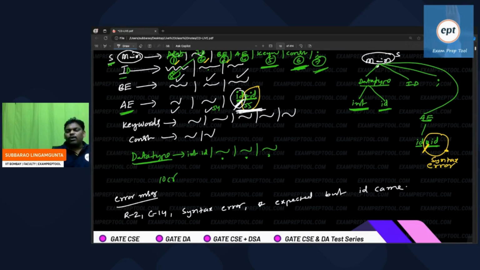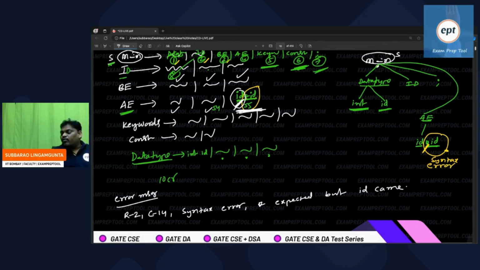Everyone please respond. The lexical analyzer, because he is the one who is reading the program. The lexical analyzer is scanning the program. He knows where he is in the program, at which place he gave the token. So the lexical analyzer will give the row number and column number.